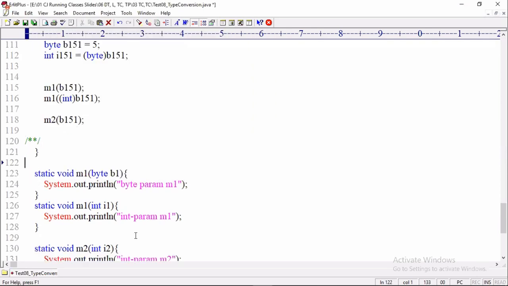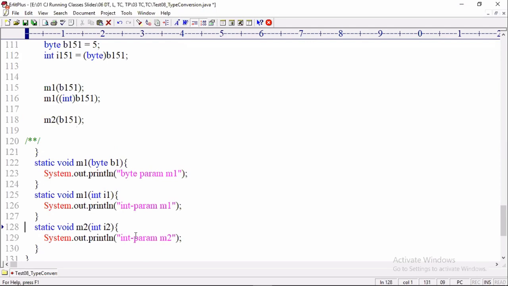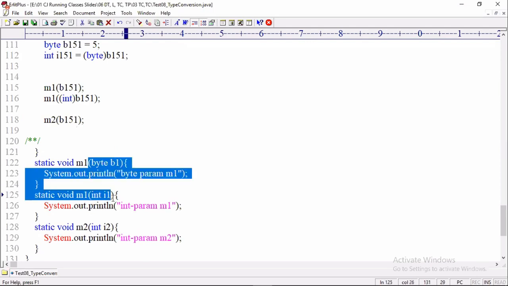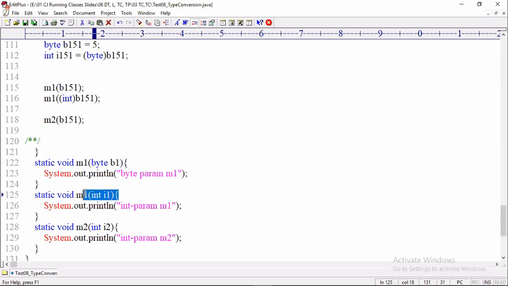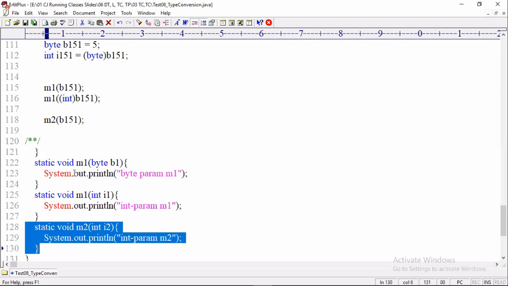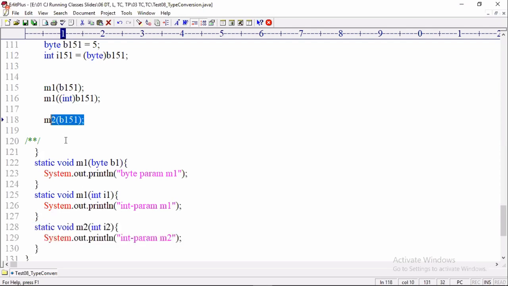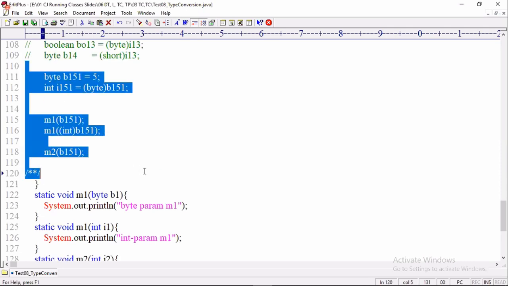So I hope you understand when I need to do casting from lesser type to highest range. If you want to execute an overloaded highest range parameter method by passing a lesser range variable, we must do casting explicitly from lesser type to higher type. If there is no overloaded parameter method, we no need to do type casting. Directly we pass, compiler will do implicit casting. So this is the very important point.